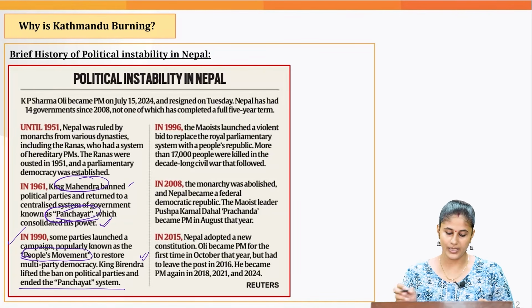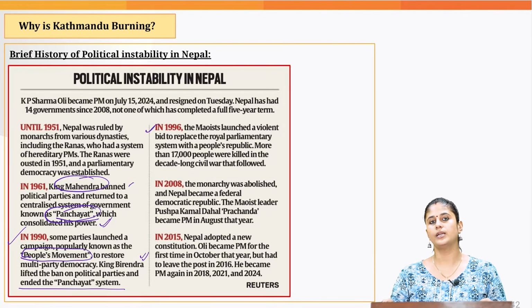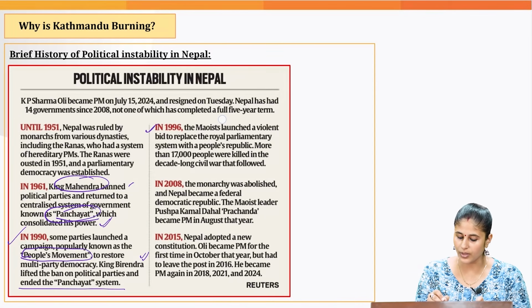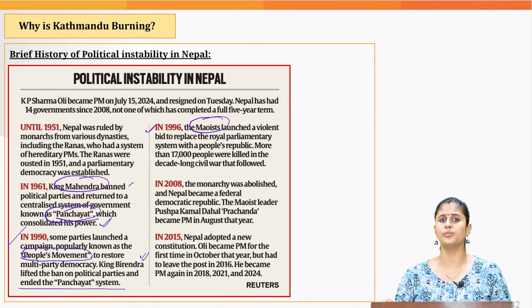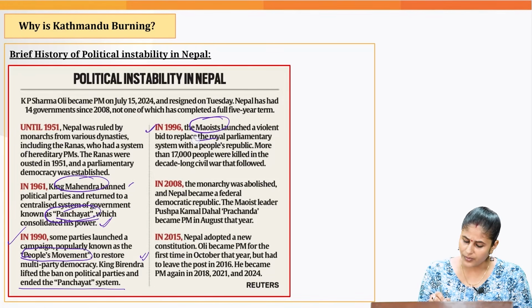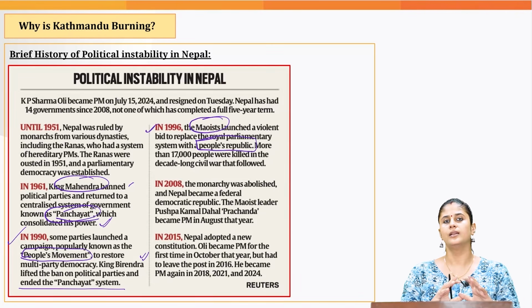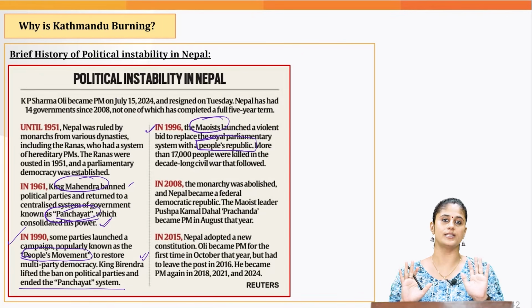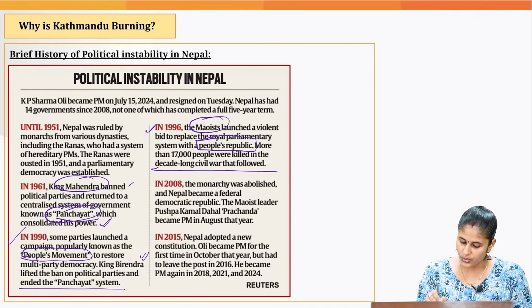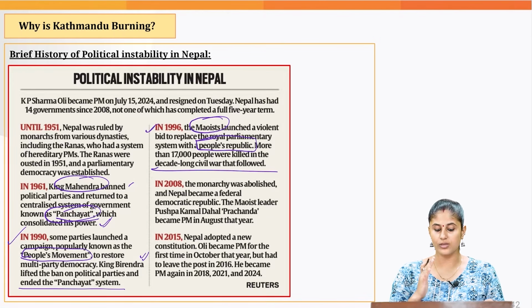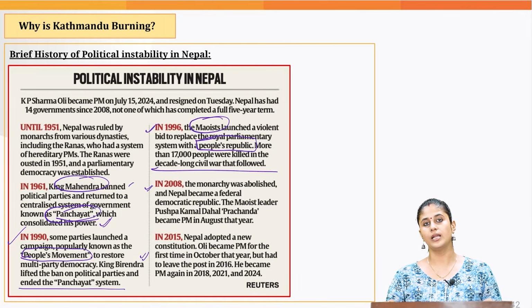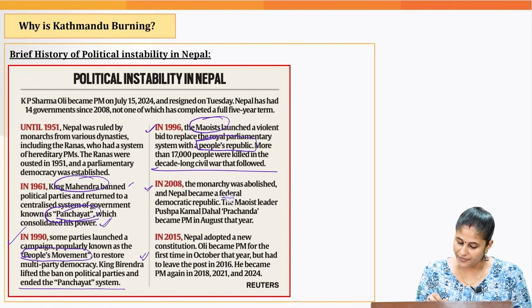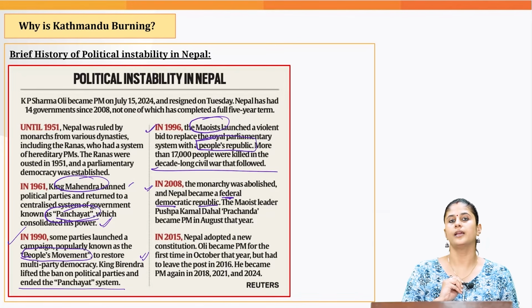Then later on, what happened? In 1996, we witnessed violent protest being carried out by the Maoists, because they wanted to make sure that ultimately we have a people's republic wherein everything is directed or decided by the people itself. And due to this, we witnessed a decade-long civil war in Nepal. Then in 2008, what happened? Finally, the monarchy was abolished and Nepal became a federal democratic republic.